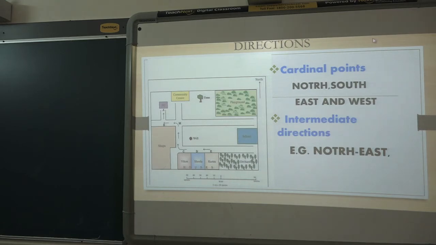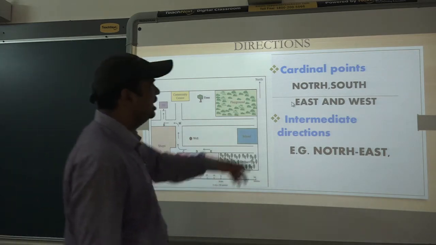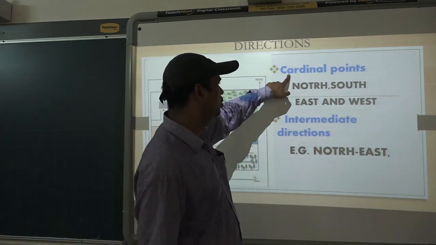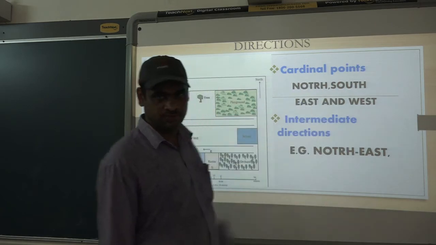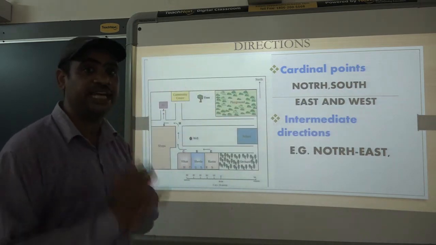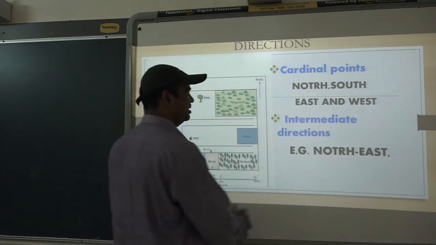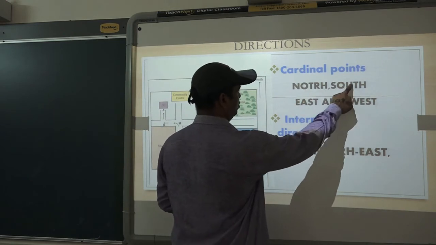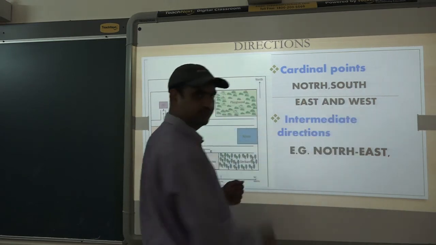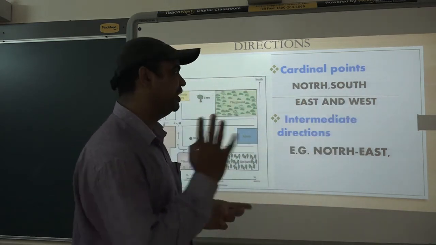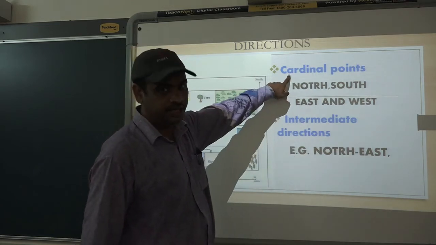So directions are important on a map. If you want to divide the directions, they are divided into 2 groups. Cardinal points. Cardinal points means main directions. Which are these main directions? North, south, east and west. These 4 main directions are called cardinal points.